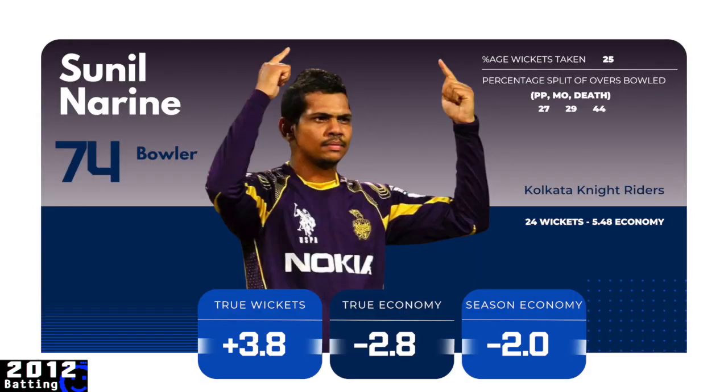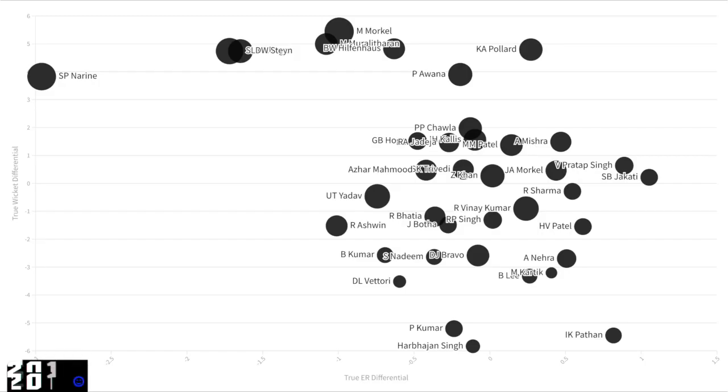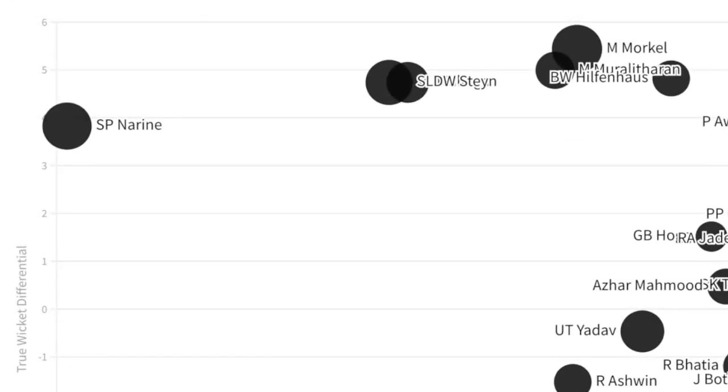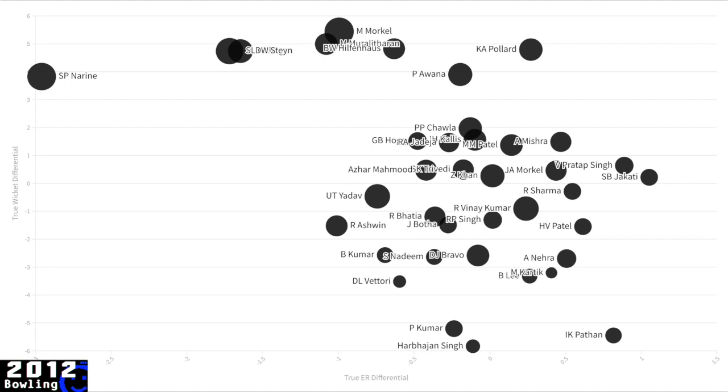But Sunil Narine had arguably the best ever season by a bowler in IPL history right then and there. You could see him at the top left, implying that he took an absolute bucket load of wickets while conceding no actual runs. An asset like him just makes your team so much better. Peak Sunil Narine was an incredible monster. It's unbelievable to think that we actually had another version, the all-rounder Narine, and then another version again, the parsimonious Narine. He's been involved in more makeovers than the Queer Eye team.